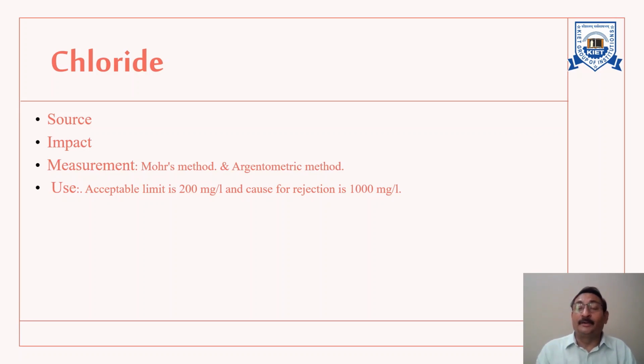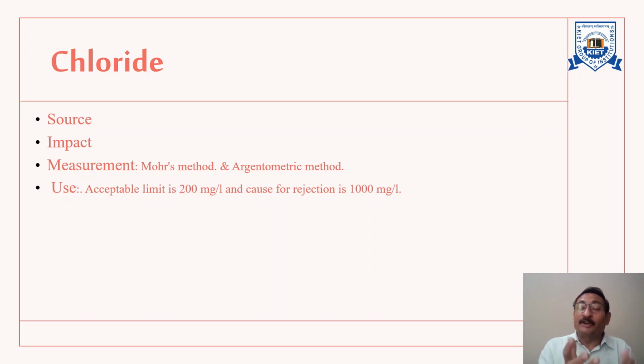Most of the time, chloride is with sodium, because I told you that sodium is found in abundance in the earth's crust. So with sodium, it makes sodium chloride, common salt, and to some extent chloride also combines with calcium and magnesium. They are among the most stable components of the water.